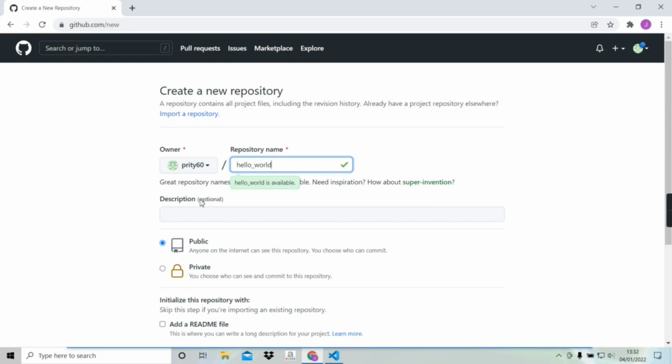Below that we can see description. Here we can put a description of this repo. I'm not giving one as it is optional. Then we can see two options here. The first one is public and the second one is private. We can keep this project public or private. Since I'm using the repo for learning purposes, I'm gonna keep it public.